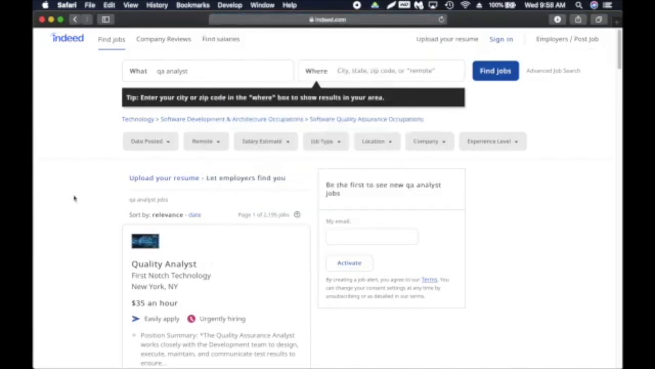That's pretty much it with the job search sites. I think these are very solid sites, and I'm sure there are plenty more, but these are the ones I use, and happy job searching.